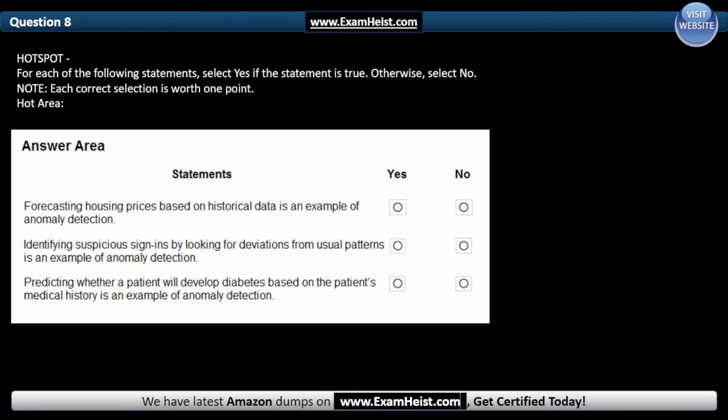On to the next one: predicting whether a patient will develop diabetes based on the patient's medical history is an example of anomaly detection. And the correct answer is no.